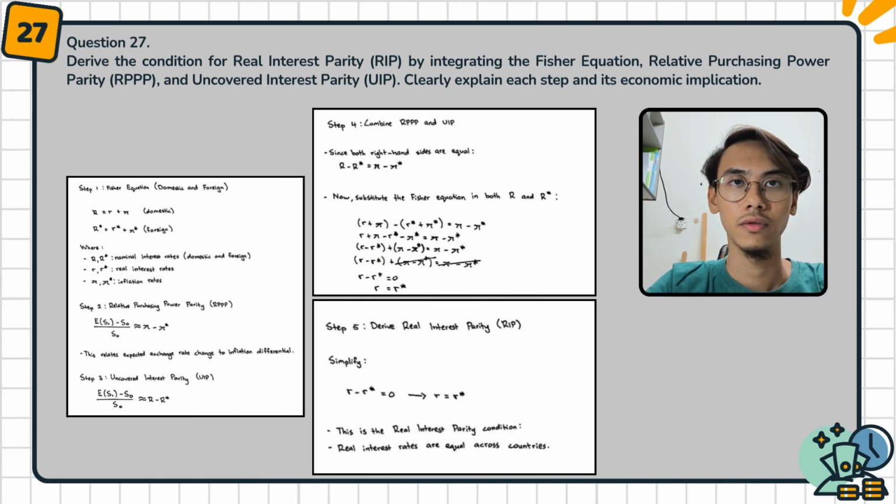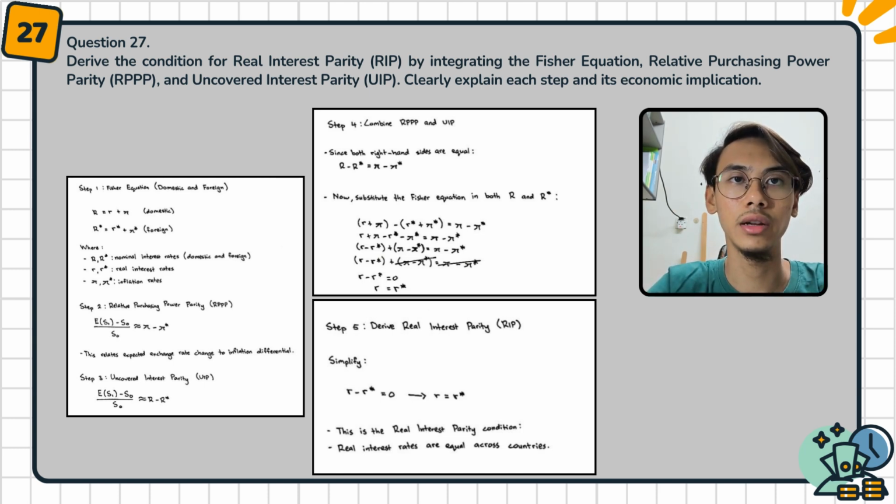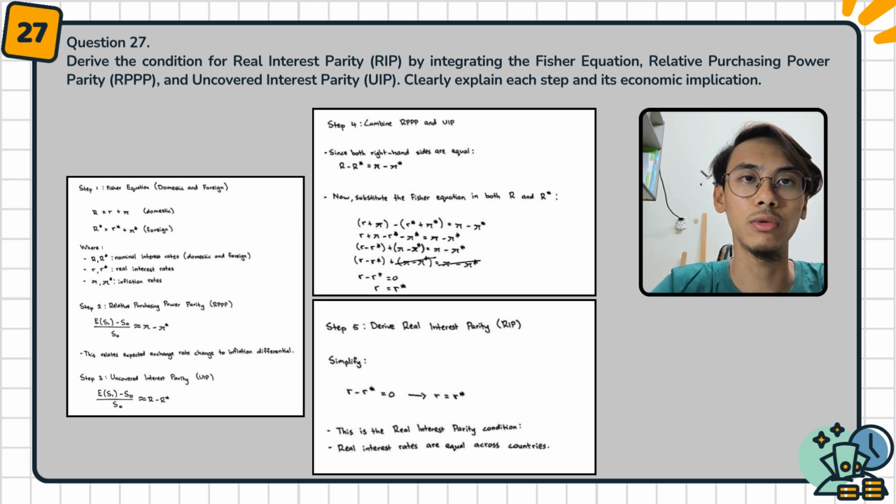For question 27, derive the condition for real interest parity by integrating the Fisher equation, relative purchasing power parity and uncovered interest parity. Clearly explain each step and its economic implication. I follow the steps from the doctor's slide given in the online learning. Step 1 is the Fisher equation, domestic and foreign. R equals r plus pi, which means domestic. R star equals